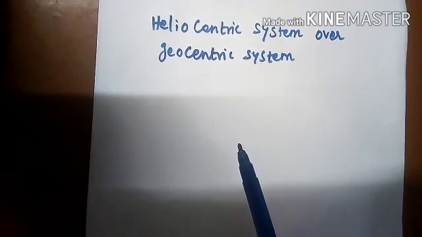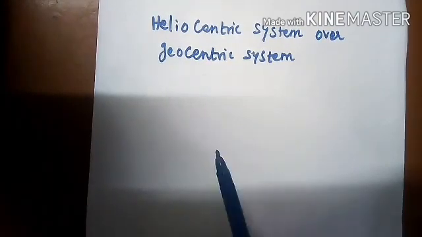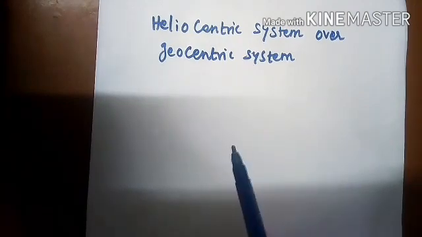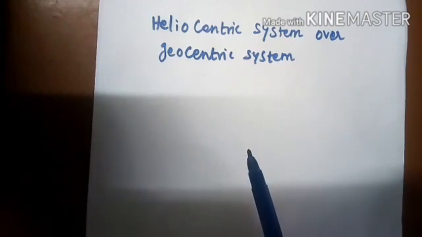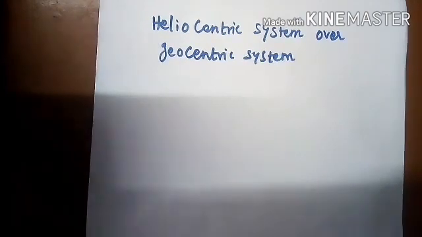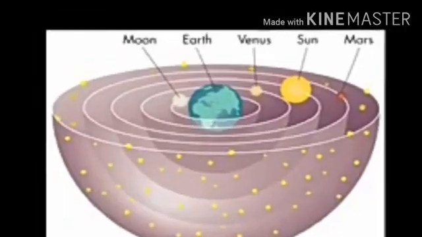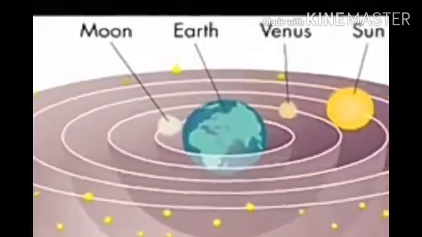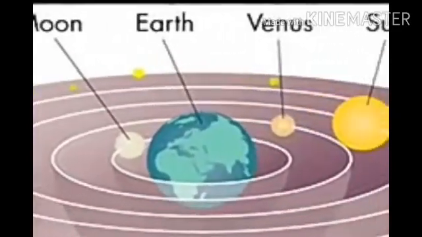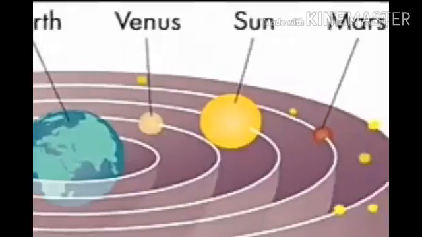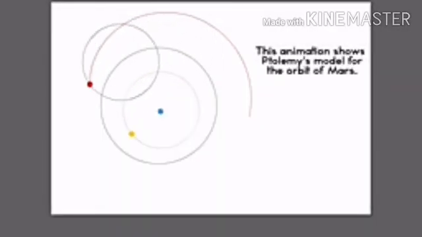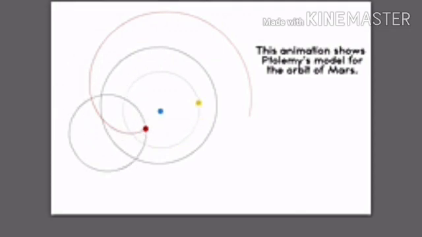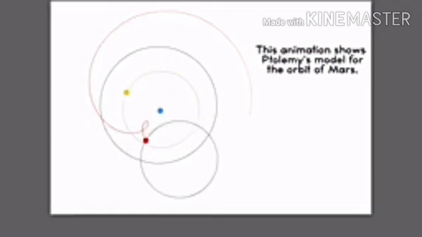Next, one more term you should learn. The term is retrograde motion. What is retrograde motion? Retrograde motion is nothing but backward motion of the planet. According to Aristotle, the other planets and the sun move around the earth in circular orbits. To explain the retrograde motion, Ptolemy introduced the concept of epicycle in his geocentric model.